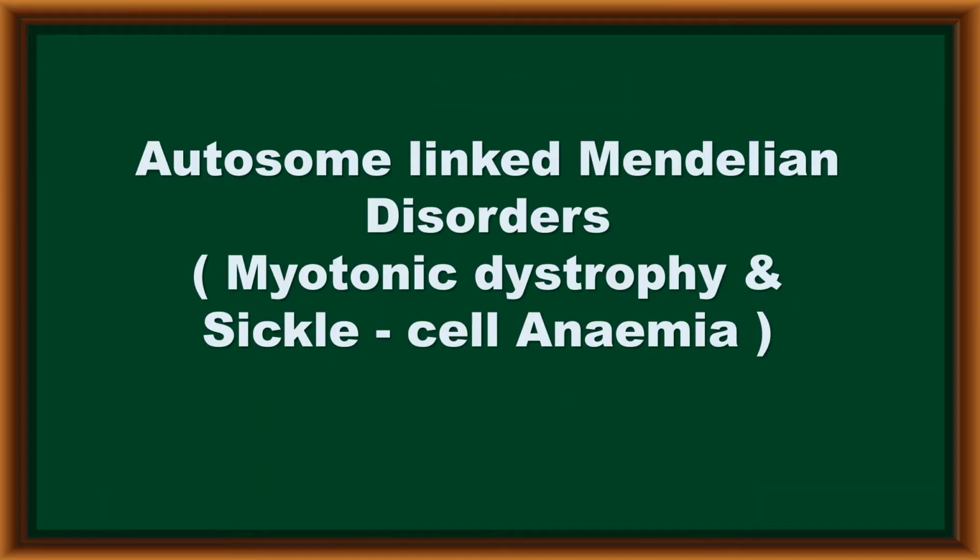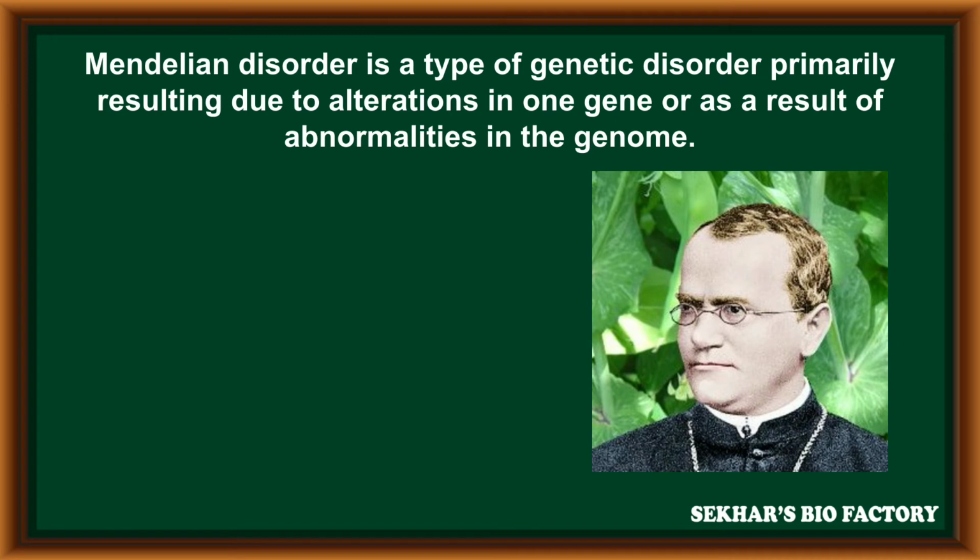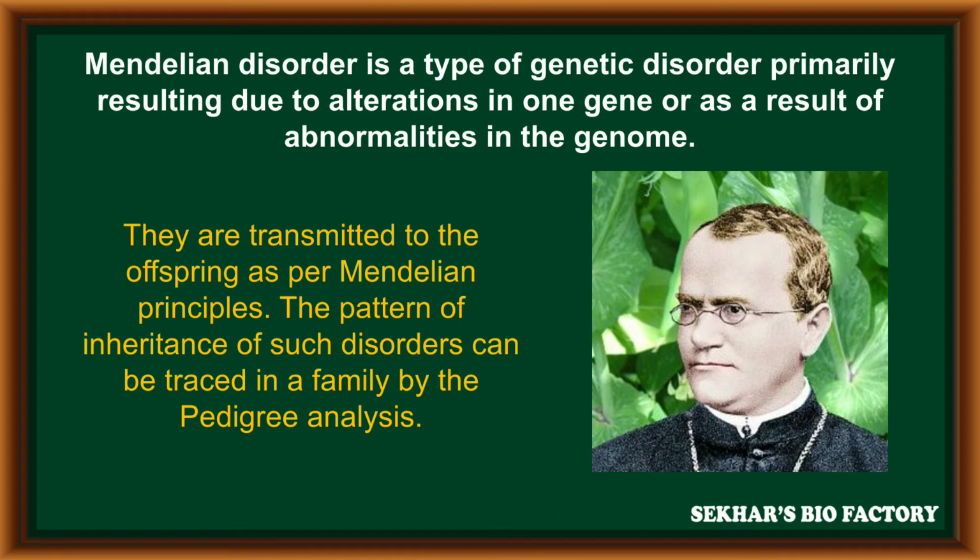In this video, I am going to explain the autosome linked Mendelian disorders like myotonic dystrophy and sickle cell anemia. Mendelian disorders are a type of genetic disorder primarily resulting from alteration in one gene or from abnormalities in the structure of the genome. They are transmitted to the offspring as per Mendelian principles. The pattern of inheritance of such disorders can be traced in a family by pedigree analysis.